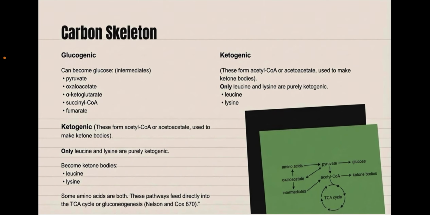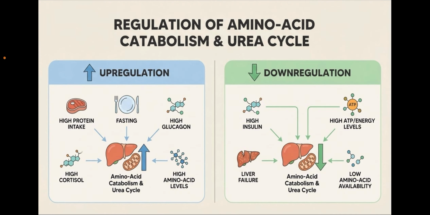Acetyl-CoA is where we're going to get our ketogenic groups, and everything else enters elsewhere. Remember alpha ketoglutarate, it's going to enter the TCA cycle, and I think it was from glutamate. I'm pretty sure it was from glutamate, but that's just where it enters in the cycle. So the pathway depends on where the amino acid turns on, and this actually affects up and down regulation, which is the next slide.